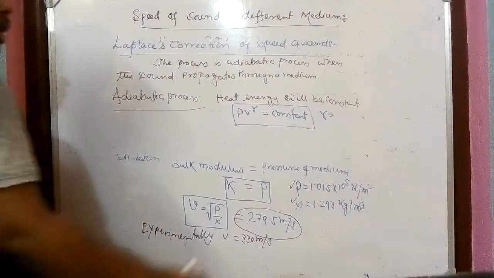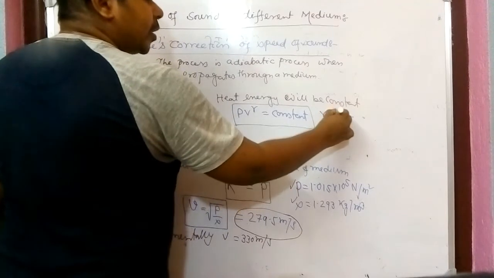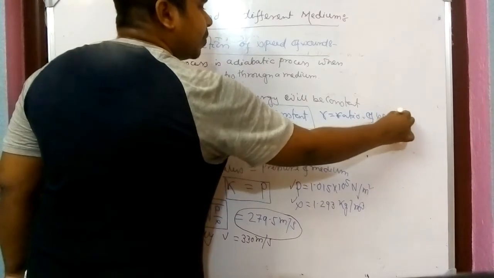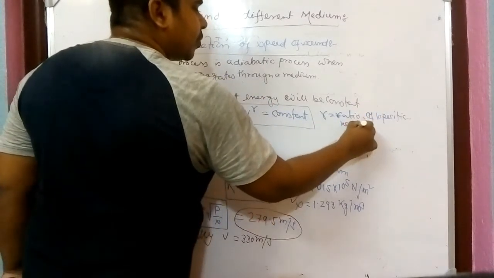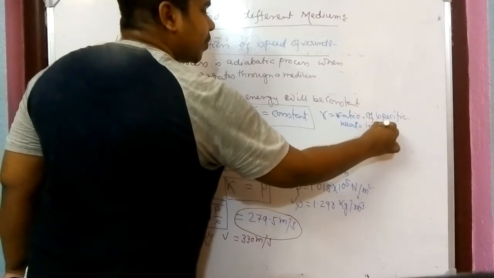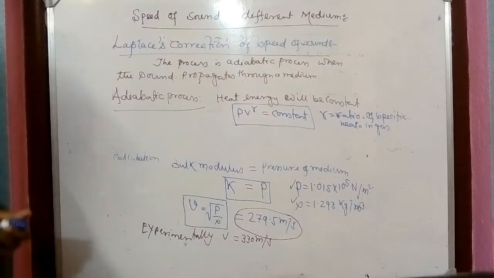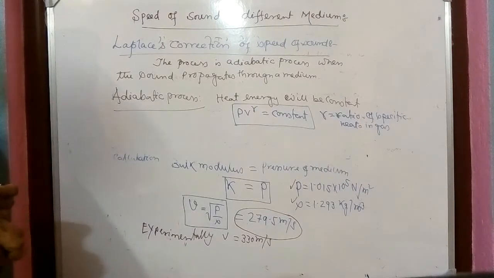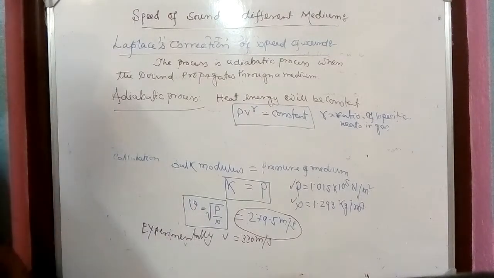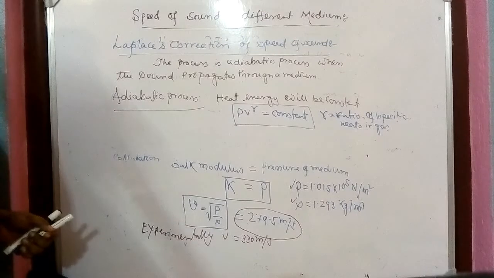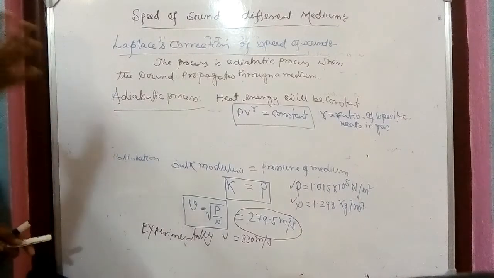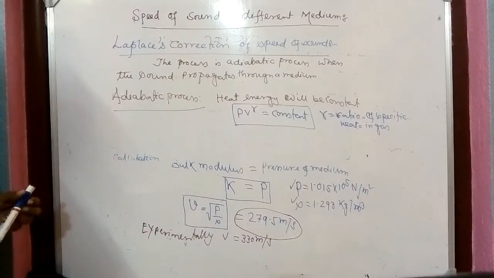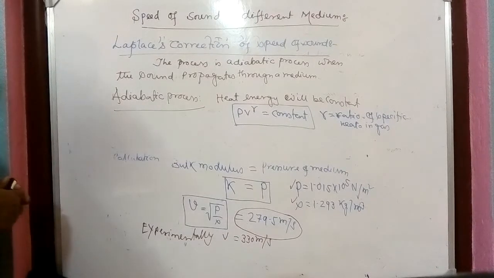What is gamma? Gamma is the ratio of specific heats in a gas. So what is specific heat? Everything you will learn later. Okay, so you might be asking, sir, if we have to learn everything later, then why is this given here? To tell the truth, I also don't know why this is introduced in your book, because this cannot be explained if you have not learned thermodynamics, and that you will learn in class 11. So better we learn it in class 11, but as it is given, we have to do it.